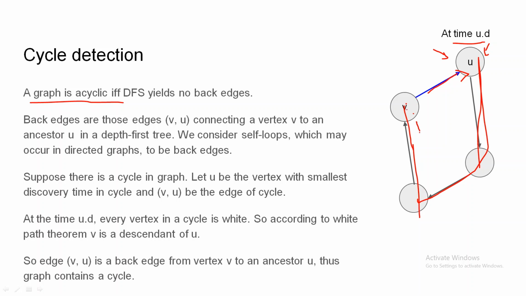So this edge from V to U is a back edge from child to ancestor. If there is a self loop, then it is also called a back edge in a directed graph. So we prove that if there is a cycle in the graph, then there will be at least one back edge from child to ancestor according to the white path theorem.